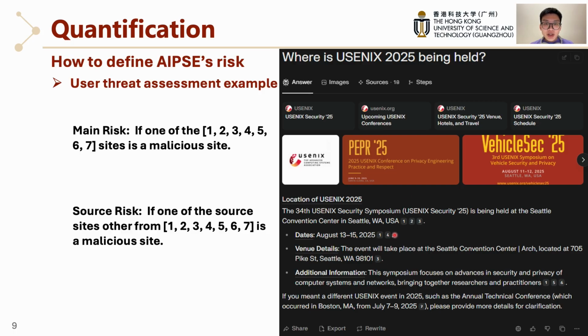And if the malicious URL appears only in the uncited source panel and not in the body of the answer, we label it source risk. Because the exposure requires additional exploration, it is less immediate, but still consequential.